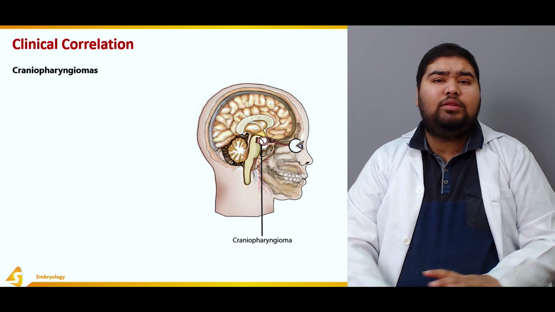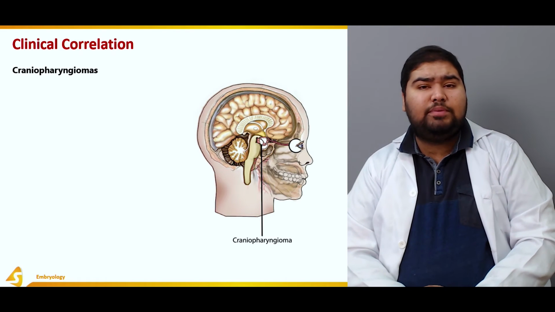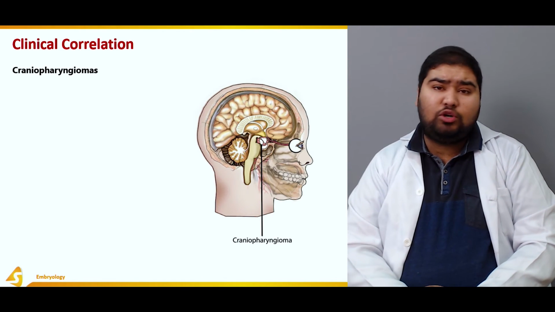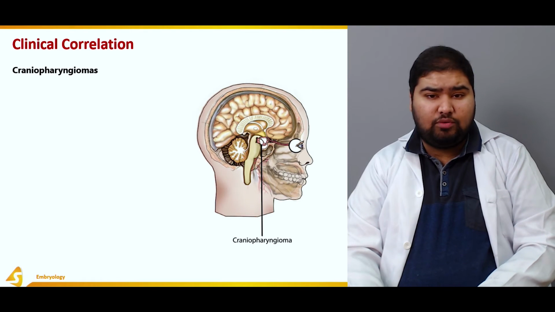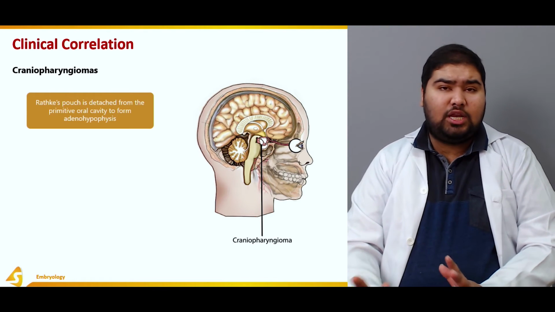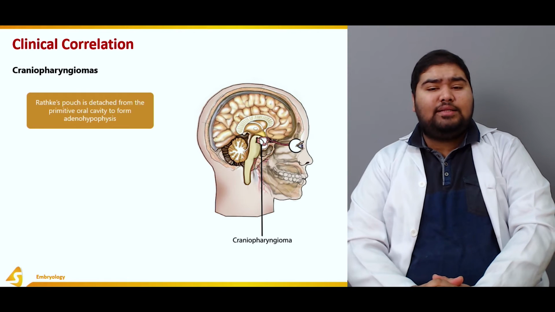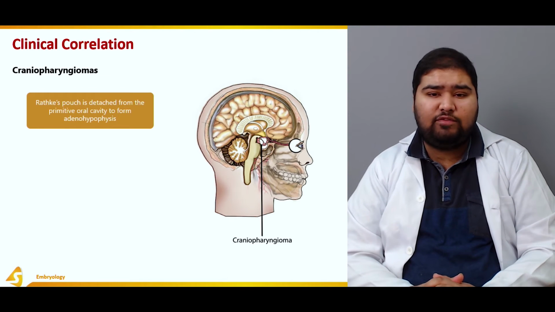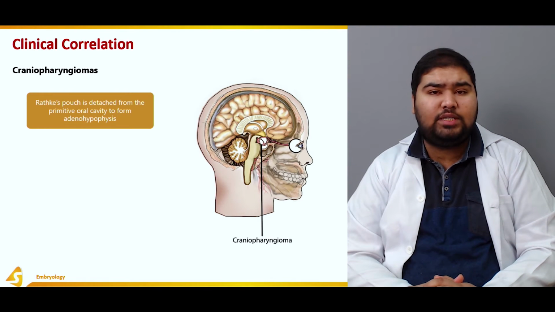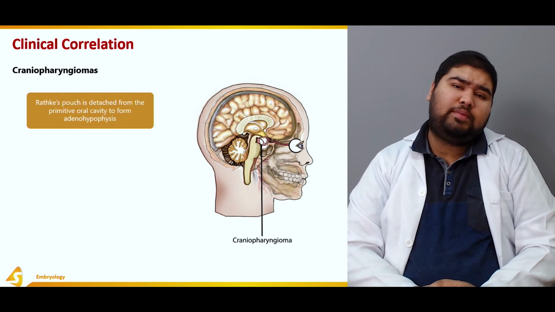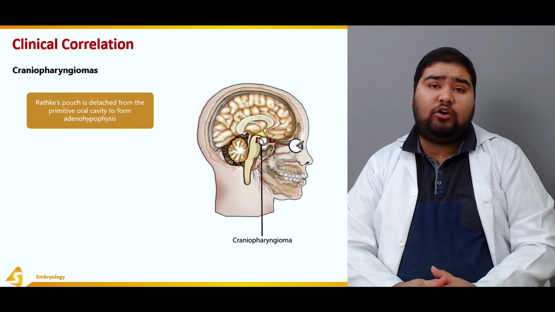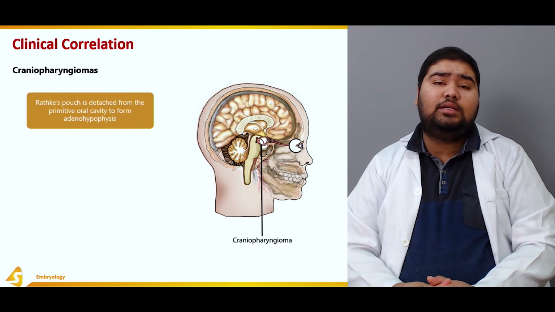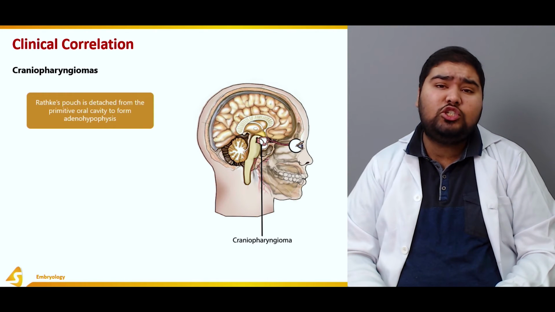Now let's talk about the clinical correlates as to what happens when the development of the pituitary does not go as planned. So we have craniopharyngiomas. What are craniopharyngiomas? Rathke's pouch is detached from the primitive oral cavity to form the adenohypophysis. We talked about this before. Rathke's pouch is actually the evagination that is formed from the ectoderm of the developing stomodium.